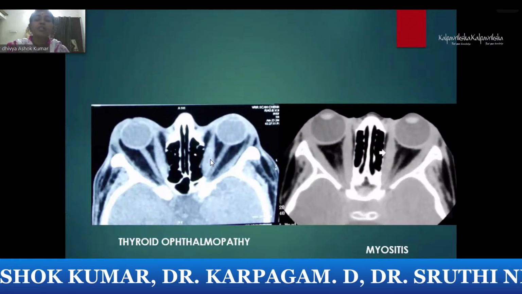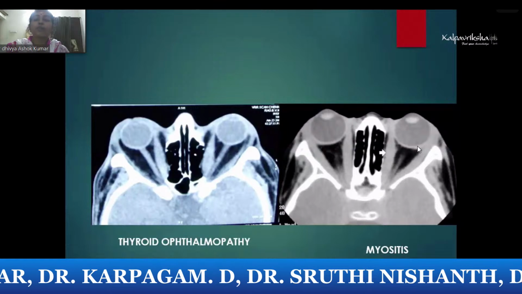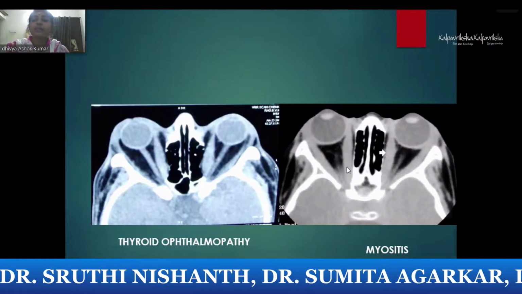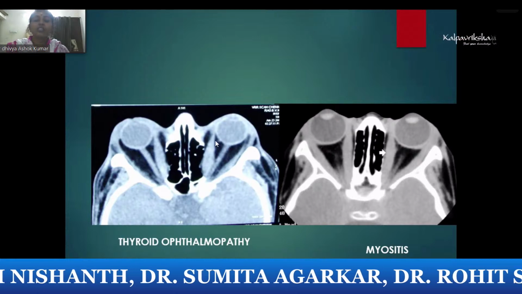So this is a comparison. The close differential with thyroid ophthalmopathy is myositis. So here if you see the myositis, the entire muscle is thickened. Here you see the shape of the muscle.